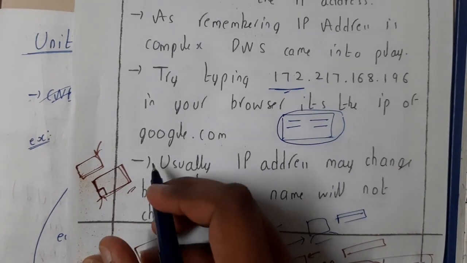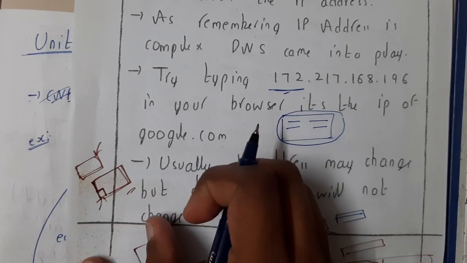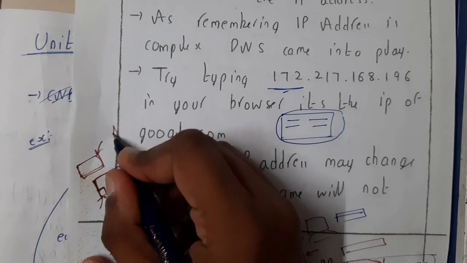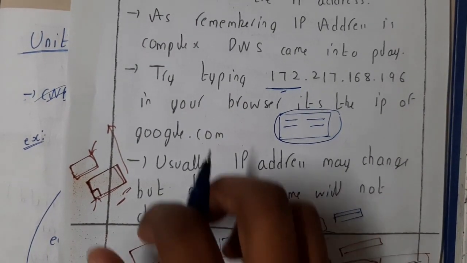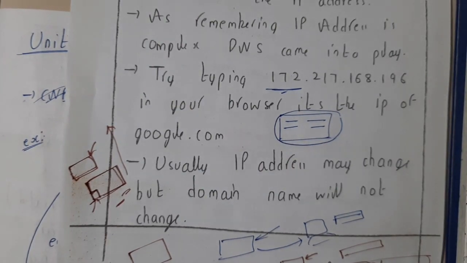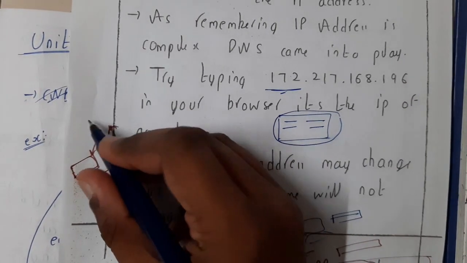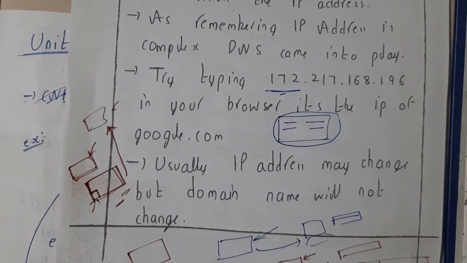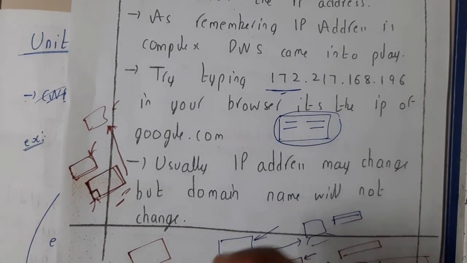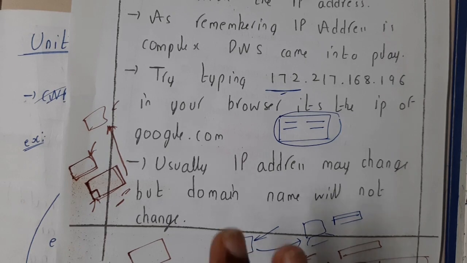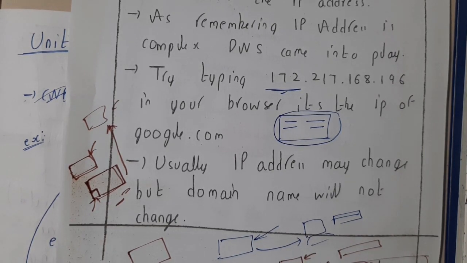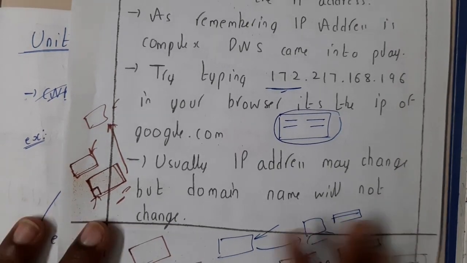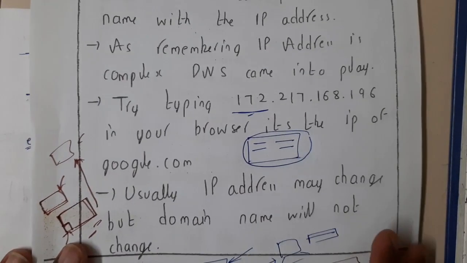Those hosting providers will be providing you an IP address. If you change the hosting, like if you took one hosting from some particular provider and you thought that it's a bit high in budget, so you wanted to change to a lower budget, in this situation your IP will automatically change, but the domain name which you purchased, you will keep the same because you are recognized by that name, right? So assume that Google changes its domain name from google.com to some other thing, will it be a good idea? No, because Google is popular in this way only, right? Yes. Okay, so in this way it will work, guys.